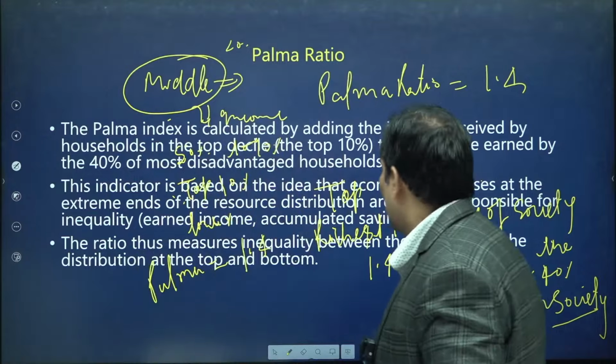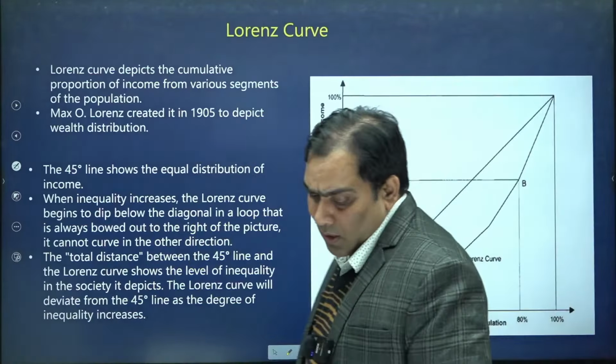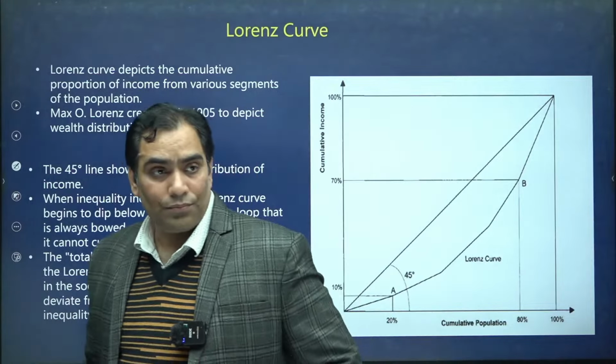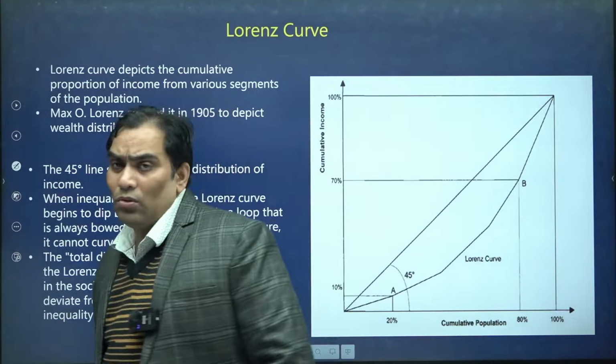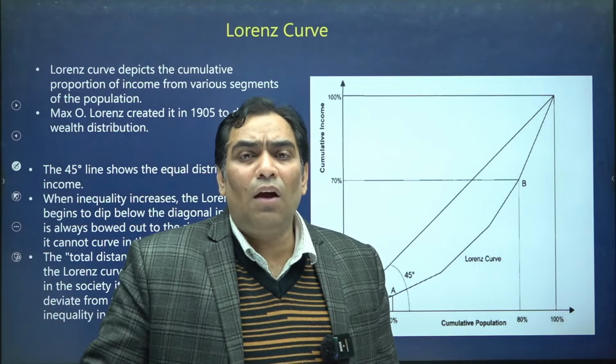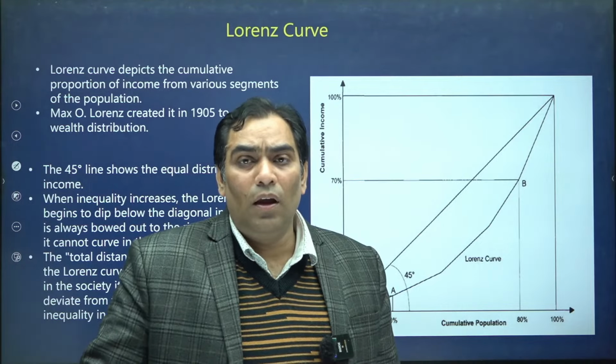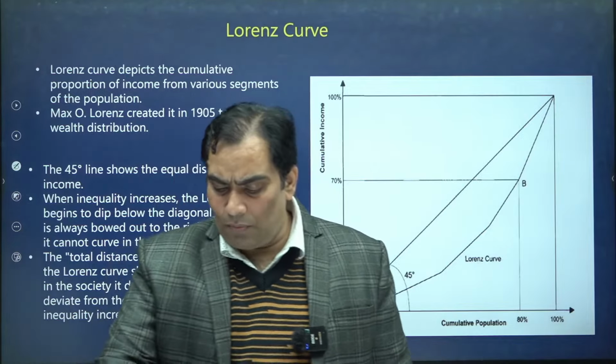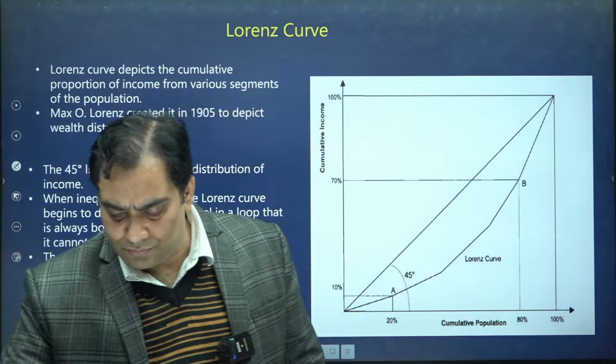Now we are going to proceed further and discuss the next concept, which is the Lorenz curve. Please try to understand what the Lorenz curve is. The Lorenz curve is nothing but a graphical representation of inequality. How we draw it, why we draw it, and what it represents, we will discuss.